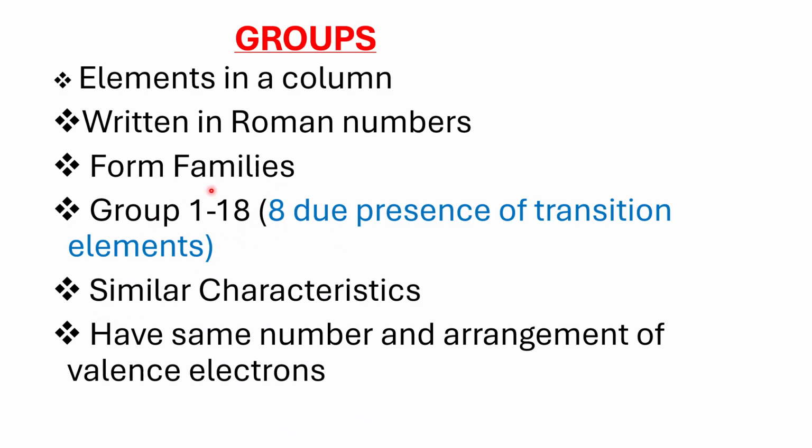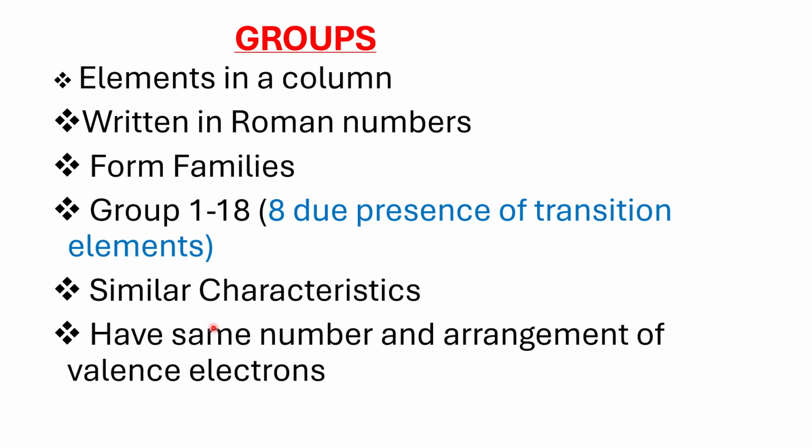In chemistry, there are actually not 8 groups of elements. There are actually 18, but because we insist on only groups 1 to 8, due to the presence of transition elements which occupy the rest of the groups, we focus more on the other elements that give us the 8 groups. What is very important also, students, is that these elements have similar characteristics. That is why they belong to the same family.